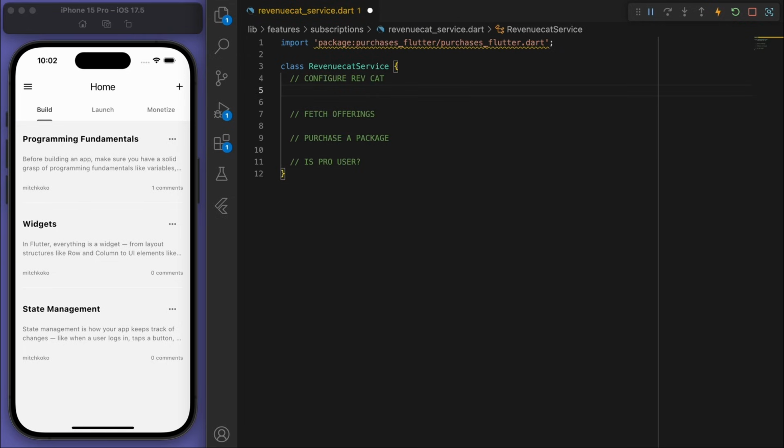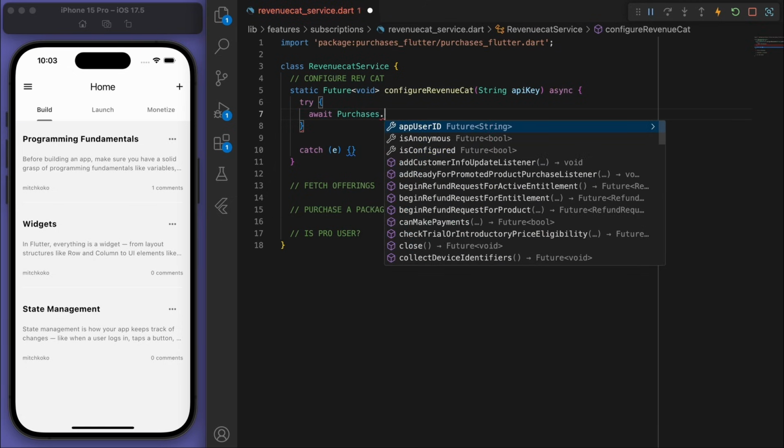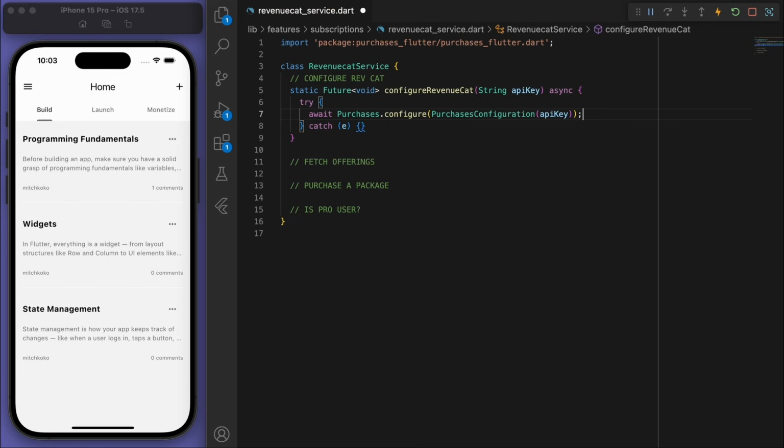So starting with the configuration. We just need an API key. And what we're going to do is await Purchases.configure, and then we can give it our API key.